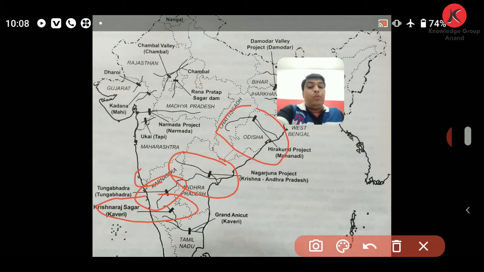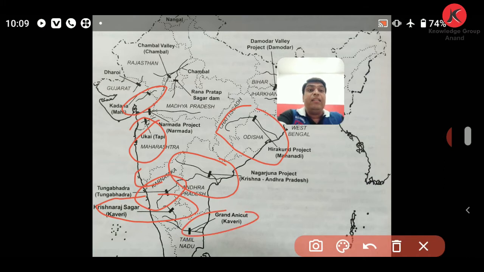Then we also discussed the Mahi Kadana multipurpose project, on the Mahisagar river. The beneficiary state is Gujarat. Then Ukai, over here on the Tapi river. Gujarat is the beneficiary state. Then here the Grand Anicut on the river Kaveri.